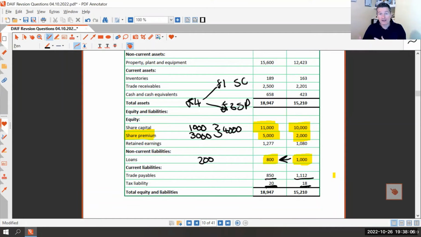Now, you might get a question where the actual loan at the end of the year is greater than what we had at the beginning of the year. So in that scenario, they must have taken out additional funding. So that will increase cash, but that's not what's happened here. We've just paid some more off. So actually, it will reduce our cash by 200,000.